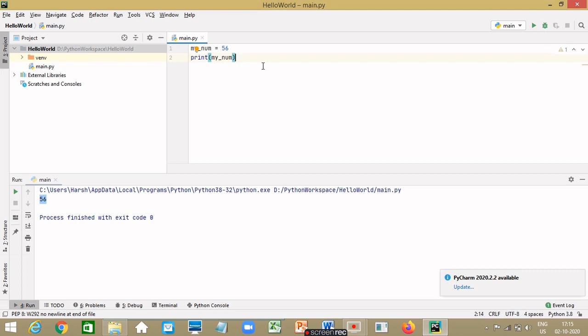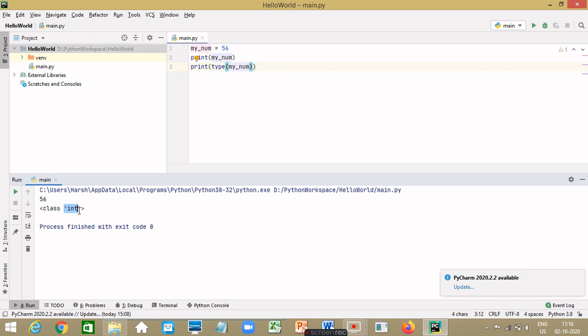Now, how do we know that Python has taken this value as an integer? With the type function that we have seen in our previous video. So let's print out the type of my number. Let's say print type in the bracket my_number, which is our variable. And let's print it. We get int in our output, which is the short form of integer.